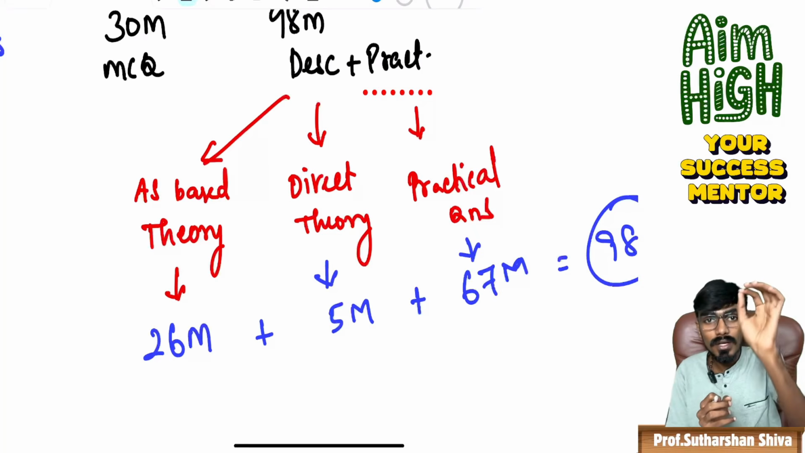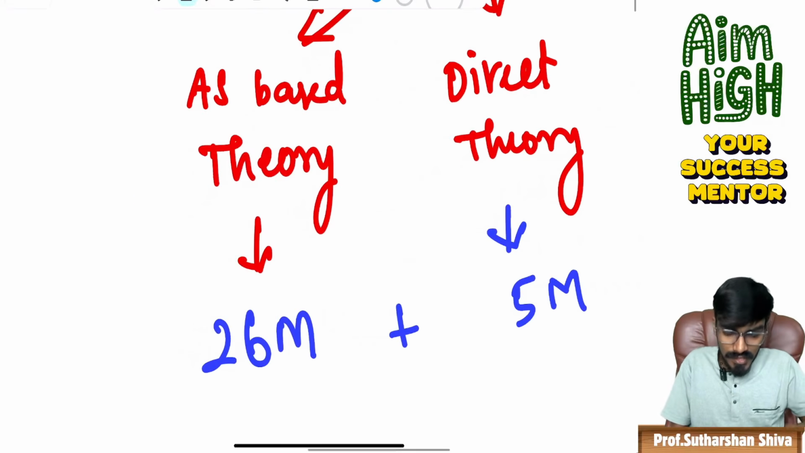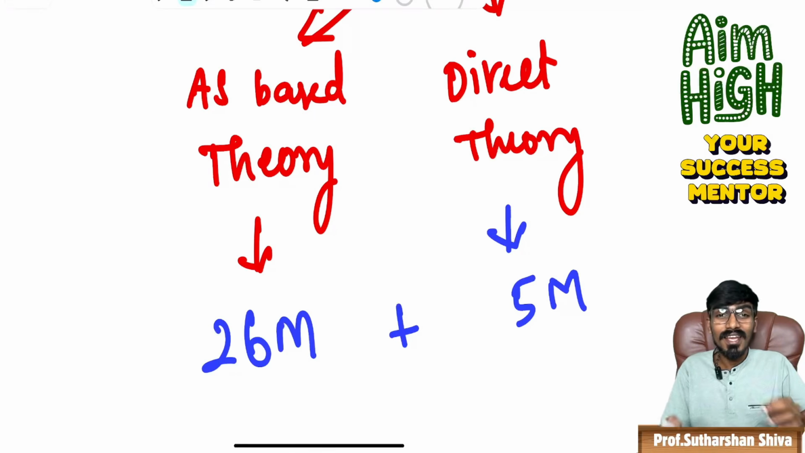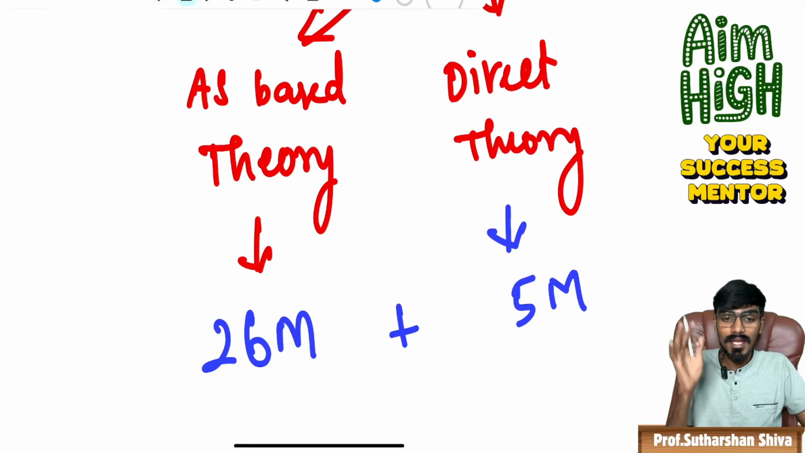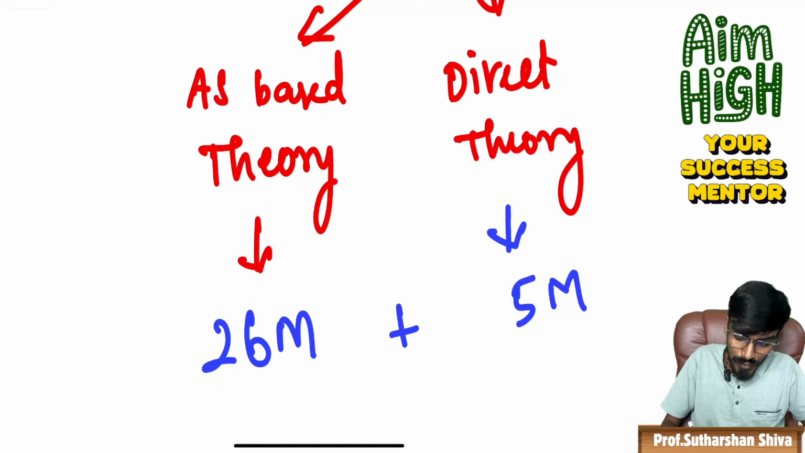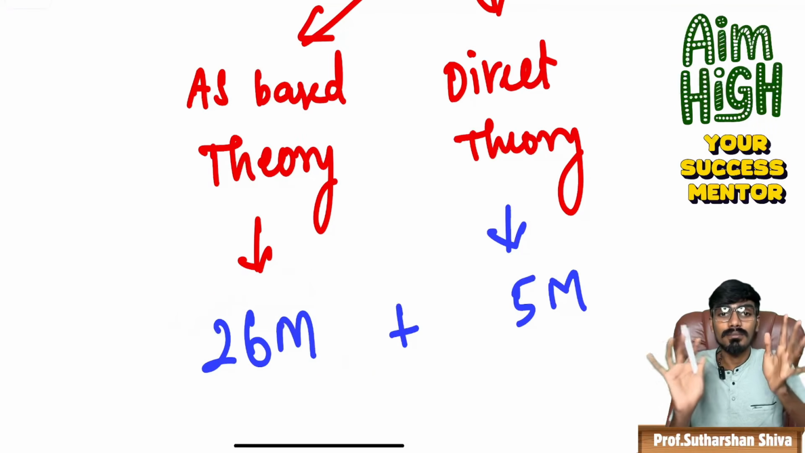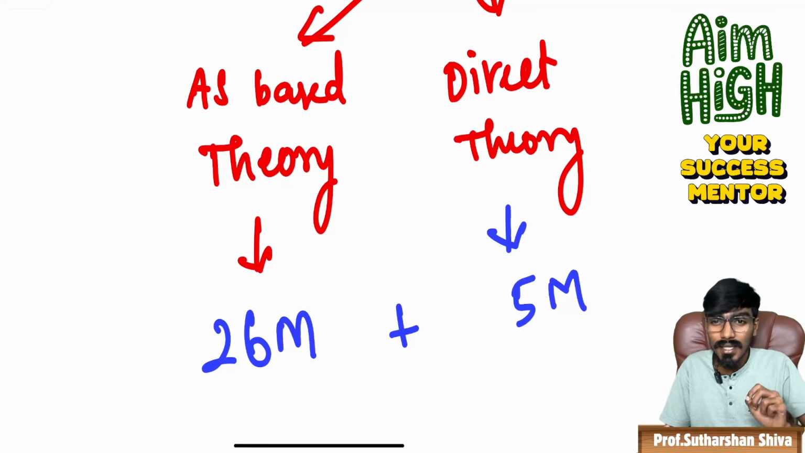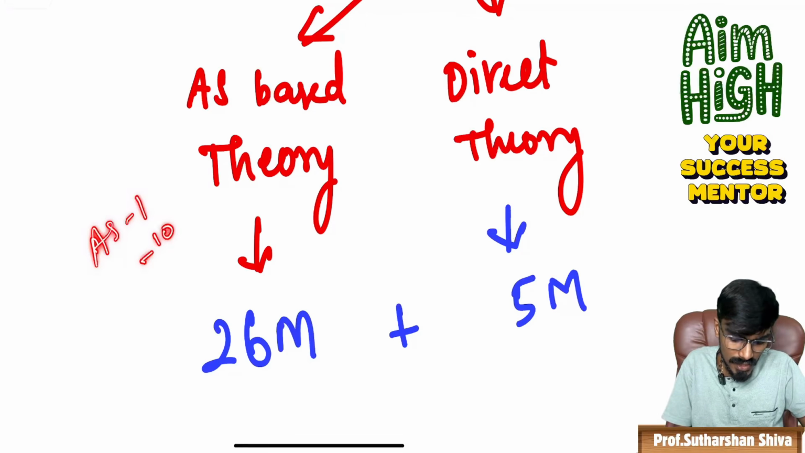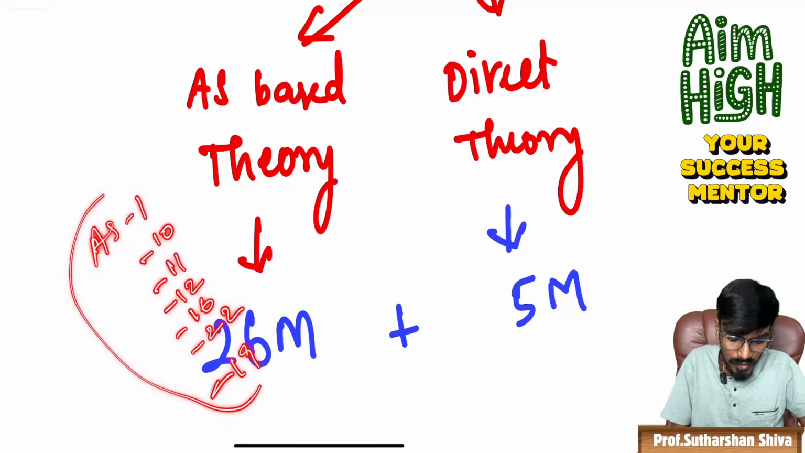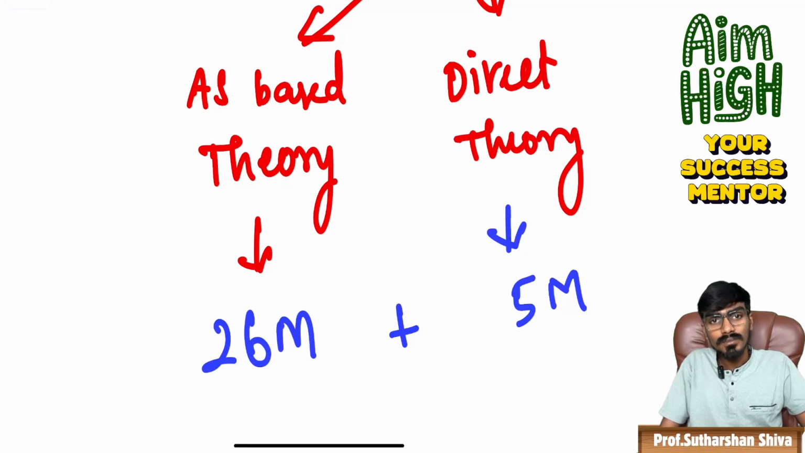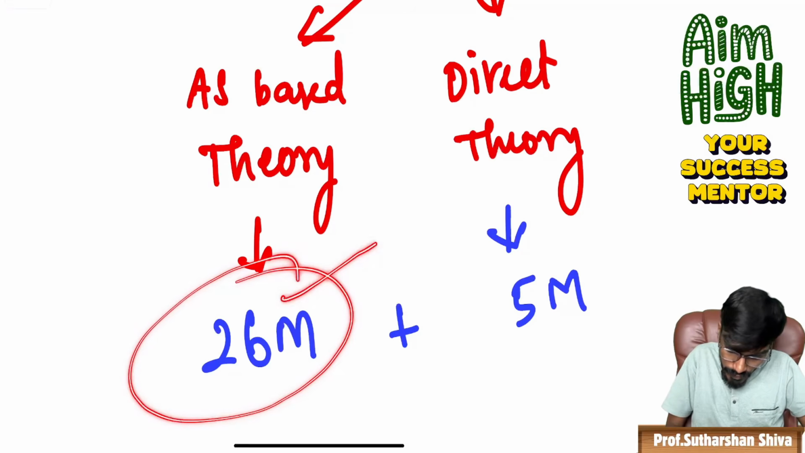Now come to the shocking truth. In June 2025, AS-based theory was tested for 26 marks. How many marks? 26 marks. How many AS are there? Almost 5 to 6 AS: AS 1, AS 10, 11, 12, I guess 16, 22, and one more, lease accounting, AS 19. AS-based theory of 26 marks is there.